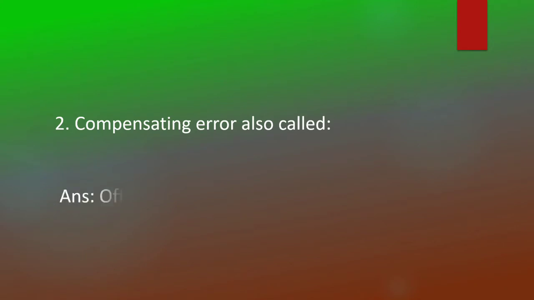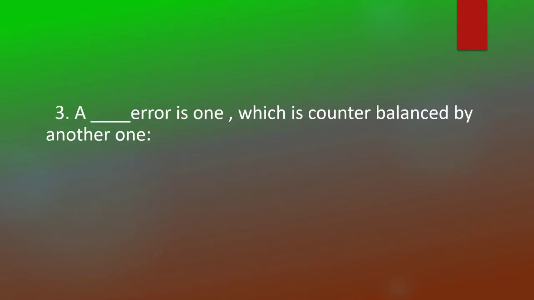Compensating error, also called offsetting error. A compensating error is one which is counterbalanced by another one.